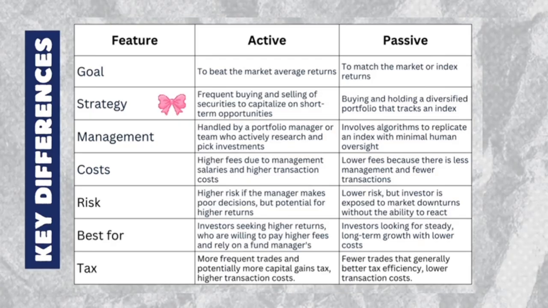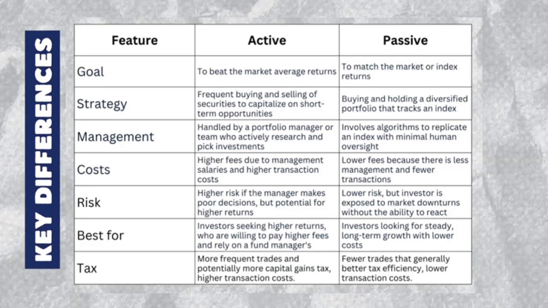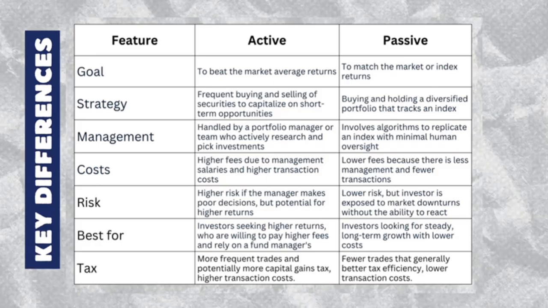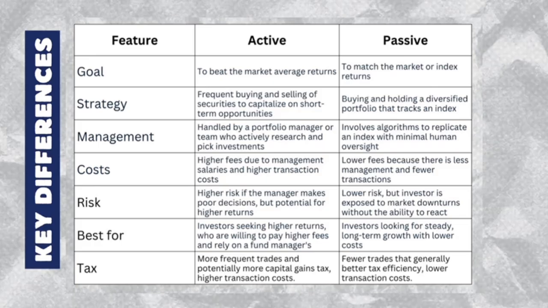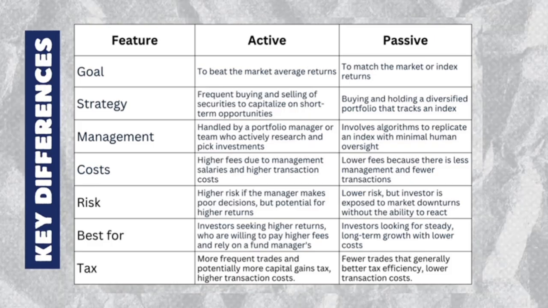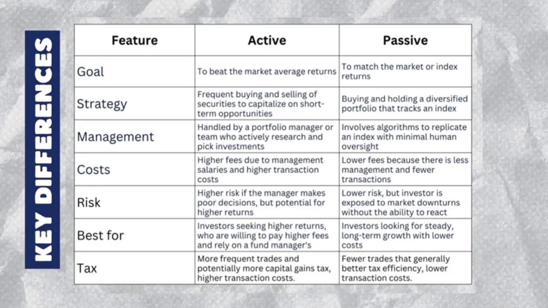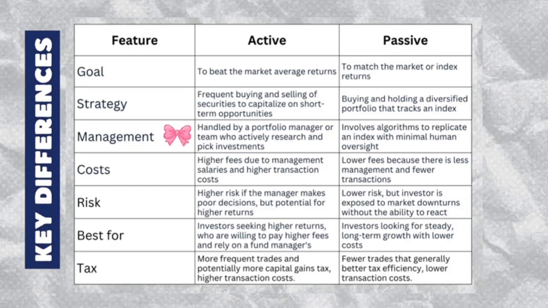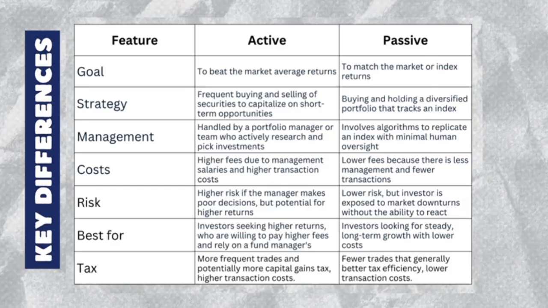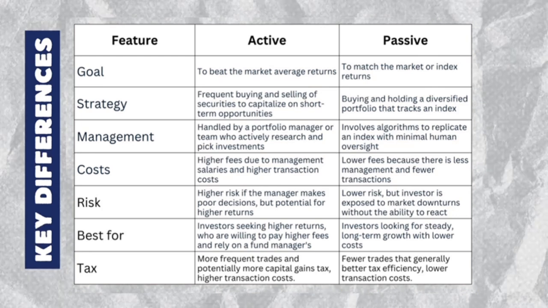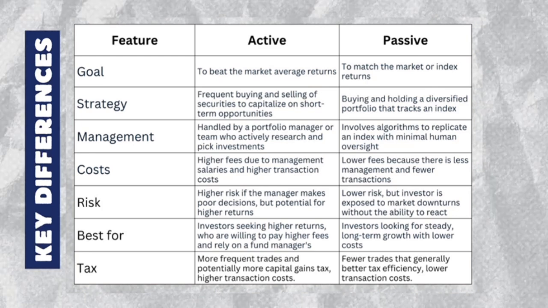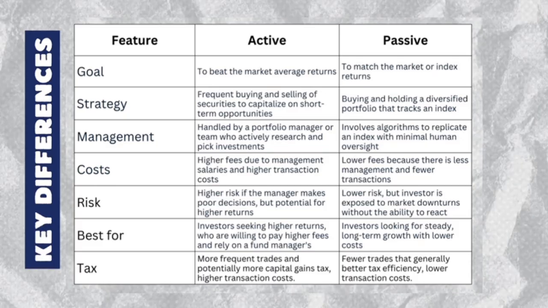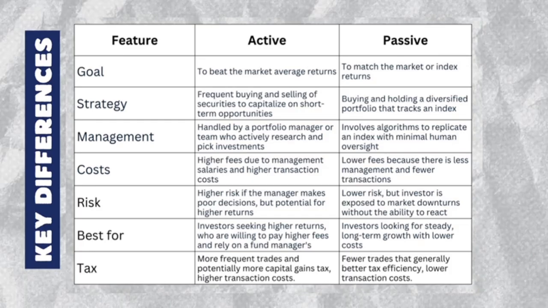Next is strategy. Active investors frequently buy and sell securities to take advantage of short-term opportunities. Passive investors simply buy and hold a diversified portfolio that tracks an index, such as the S&P 500 or MSCI World. Next, for the management, active investing is handled by a portfolio manager or investor who consistently does research and makes decisions. Passive investing mostly runs on algorithms that replicate an index, so it requires minimal oversight.